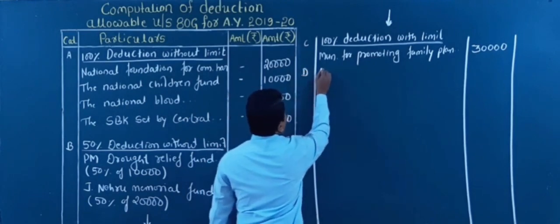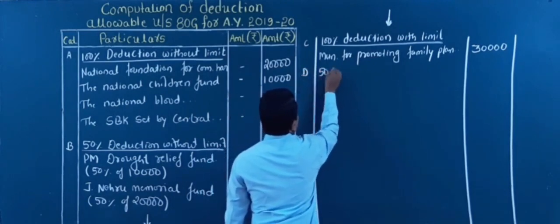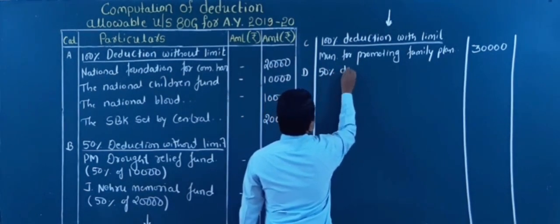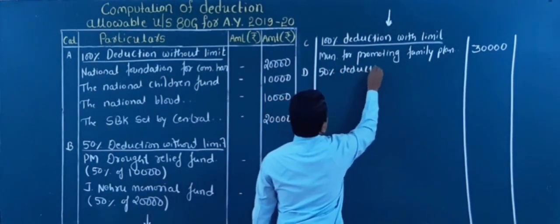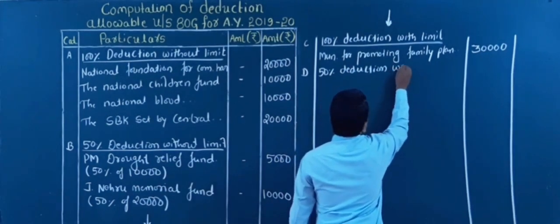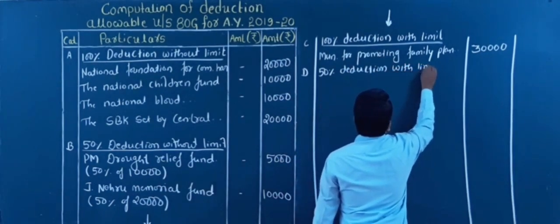So category D is for 50% deduction with limit.